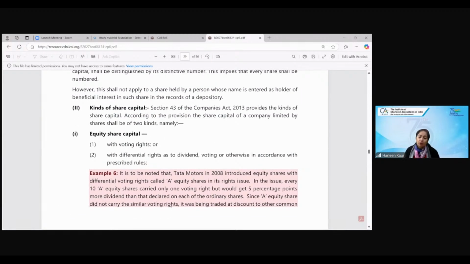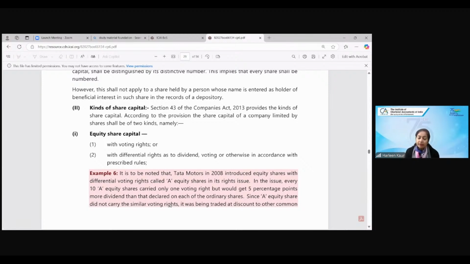So what does DVR mean? When you are issued shares with differential voting rights, if you hold 10 shares, you get 1 voting right. If you hold 30 shares, you get 3 voting rights. 20 shares, you get 2 voting rights. But your voting right means the say in the meetings that you have: how much you can speak in your general meetings, how much you can take decisions in the company. That will be less, but you are getting 5% more dividend. More dividend will be given to you as compared to the ordinary shareholders.